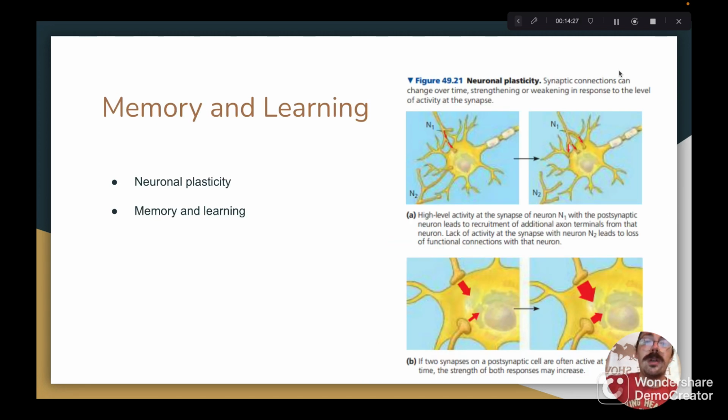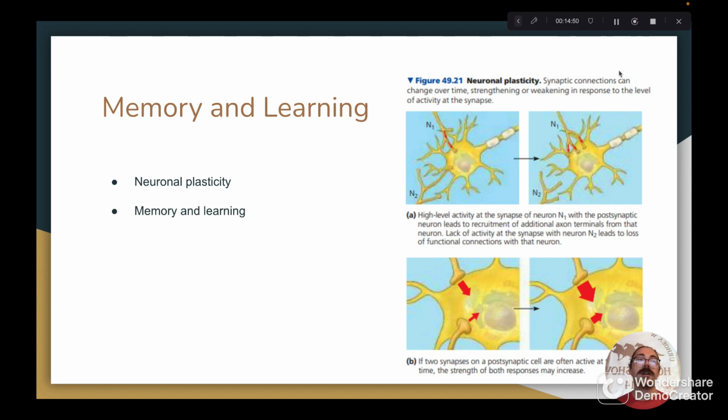Let's talk about memory and learning very briefly. We'll start with neuronal plasticity, which is also known as neuroplasticity, and refers to the central nervous system's ability to modify, erase, and create new neuronal connections, usually at synapses, in response to its own activity to more effectively shape circuits that share information in useful ways.